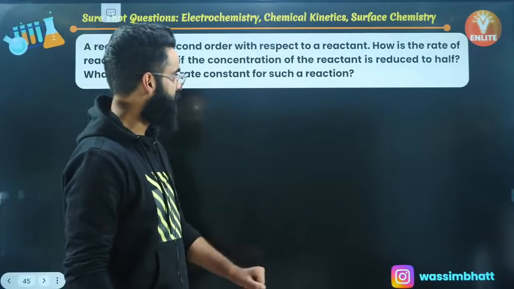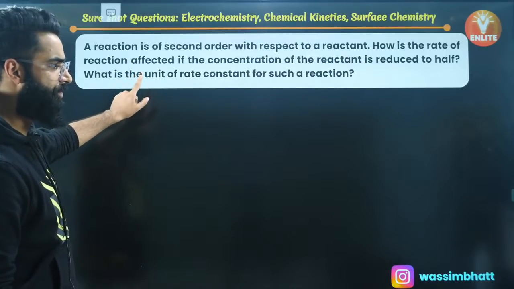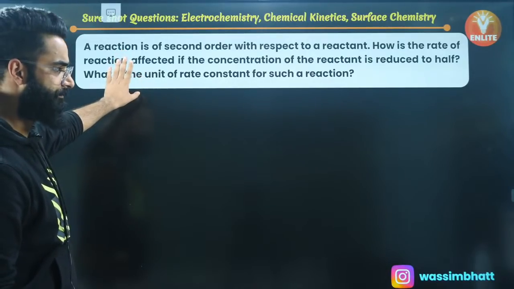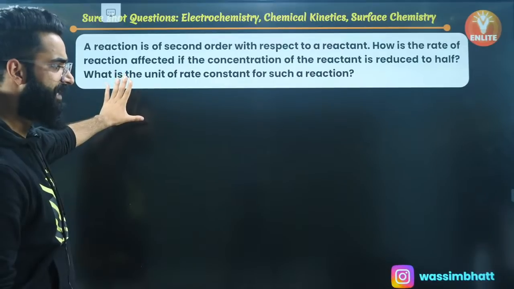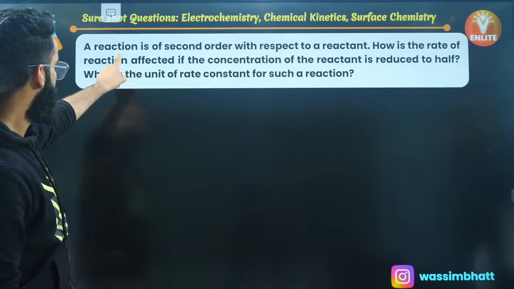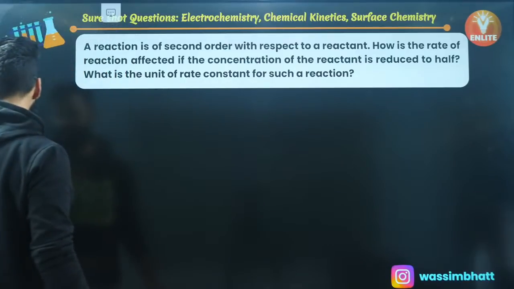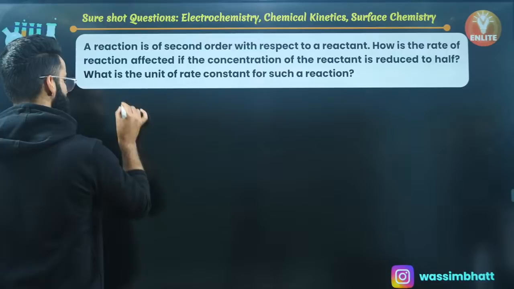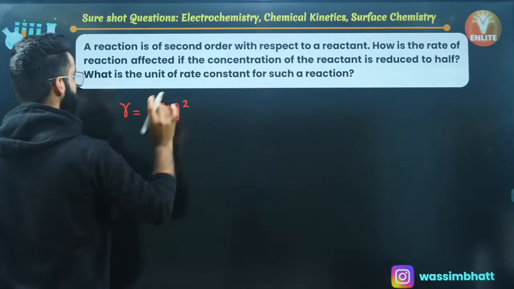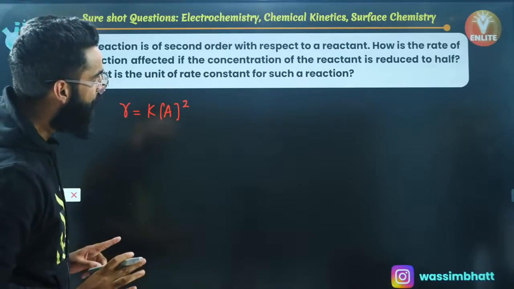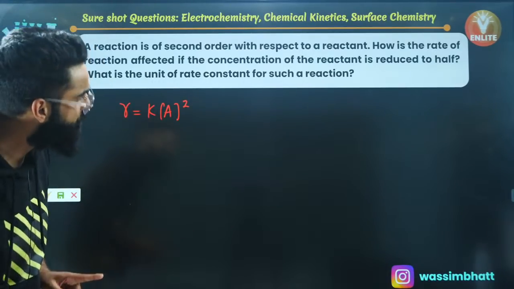Look at this particular question, guys. This is a similar sort of question, and I want you guys to do this question on your own. It's a similar type of question. The reaction is of the order 2 with respect to a reactant. So this is how I'm going to write the rate law then. How is the rate of the reaction affected if the concentration of reactant is reduced to half?